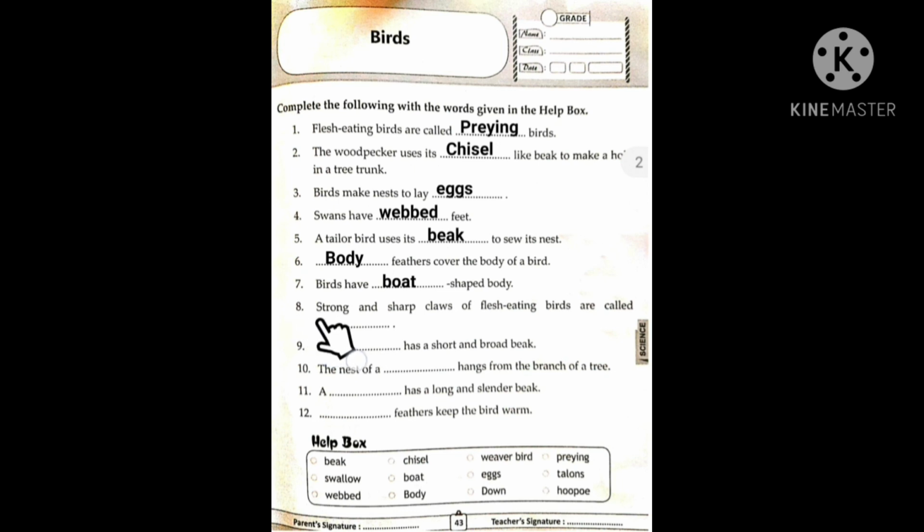Eighth question. Strong and sharp claws of flesh-eating birds are called dash. Talons.